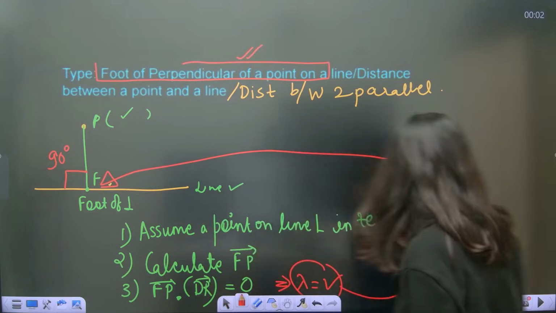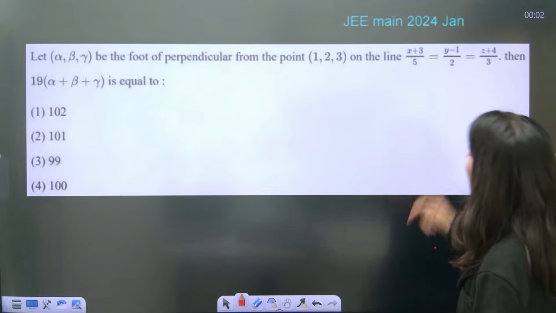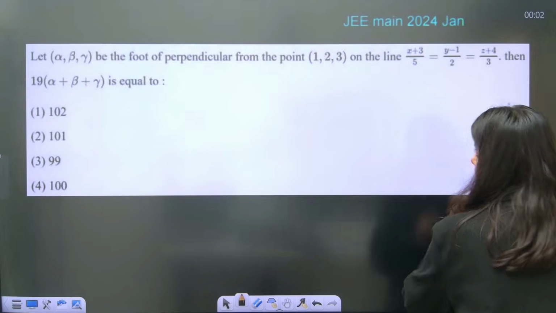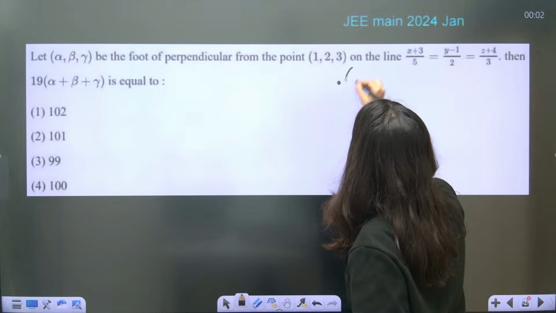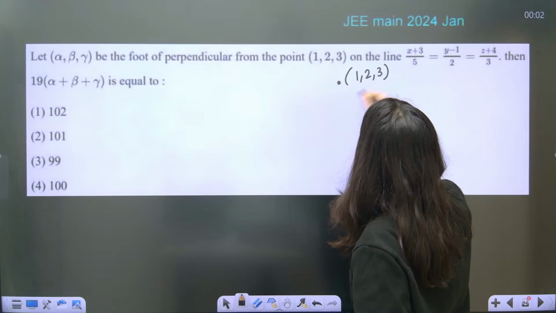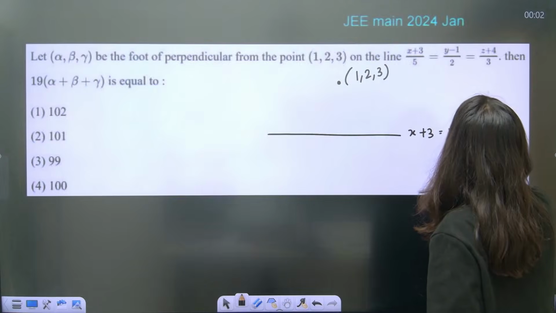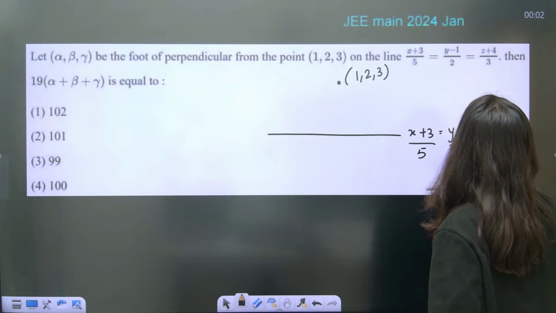Okay. Chalo. Let's do one question on this. Yes. Direct question. JEE Main 2024 January attempt, guys. Are we ready? Okay. So now alpha, beta, gamma be the foot of perpendicular from the point (1, 2, 3). This is your line (x plus 3), (y minus 1), (z plus 4) upon 5, 2, 3.